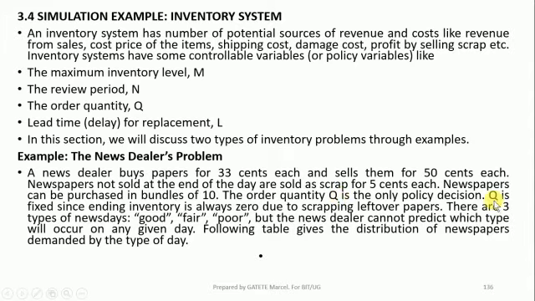So Q is the fixed sales, and ending inventory is 0 due to scrapping leftover papers. It means that the quantity of newspapers at the end of the day will be equal to 0, because the newspapers which will still be there